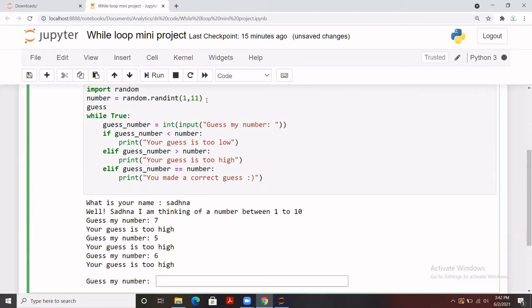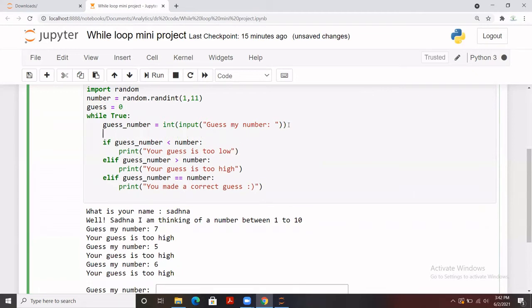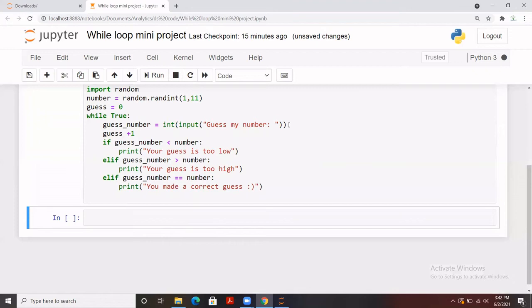So that is, let's say, guess, which we start from 0, and we are going to increment it every time after the input that we get from the user. So it should be something like this. We can write it like this, if I'm not wrong. Okay, right. So let me run it.